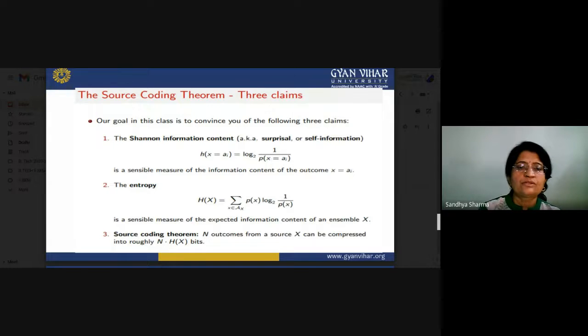If you are talking about the source coding theorem, n outcomes from a source X can be compressed into roughly a certain size. According to the source coding theorem, there are n outcomes, that is, the number of symbols generated from the source is equal to n. The source coding theorem states that it can be compressed into at most n times H(X).